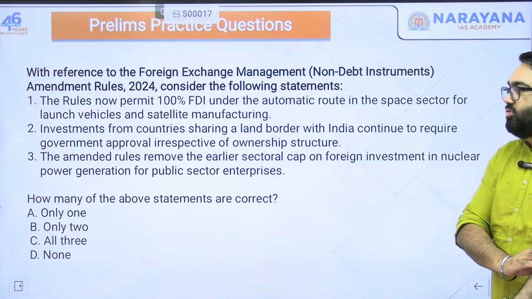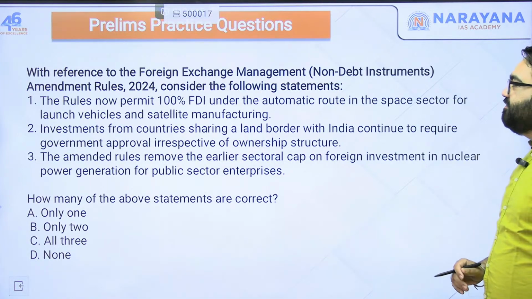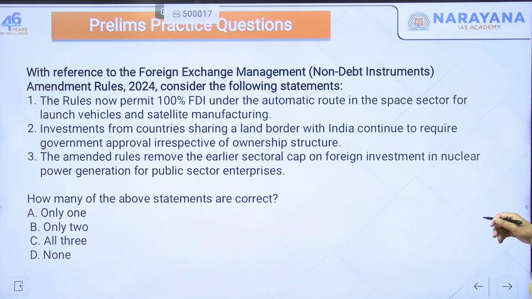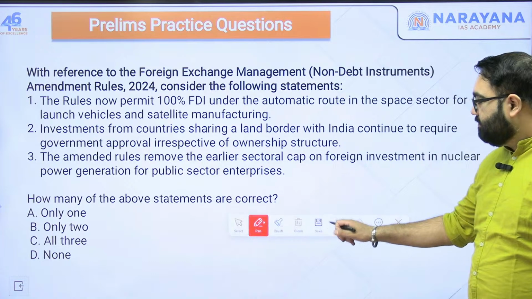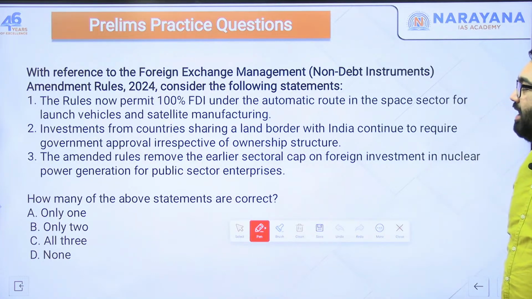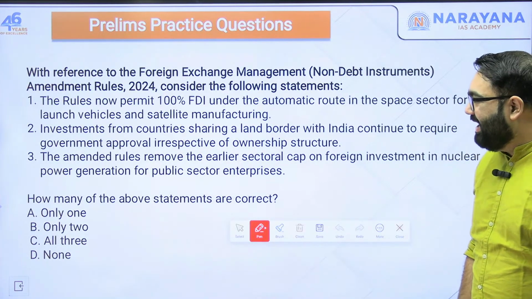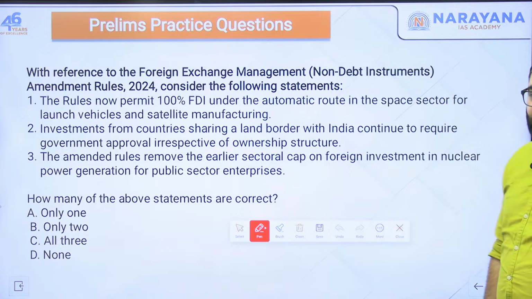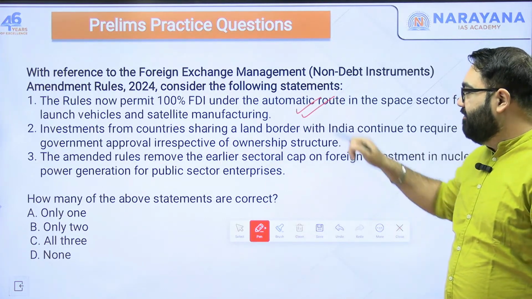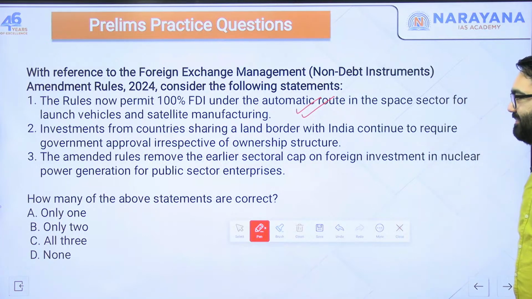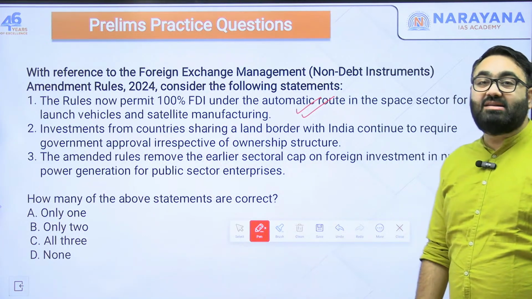All right then. So the question is, with reference to foreign exchange management, that is the Non-Debt Instrument Amendment Rules of 2024, consider the following statements. Number one, the rules now permit 100% FDI under the automatic route in the space sector for launch vehicles and satellite manufacturing. Is it correct? Think about it. That is correct. Now we do have 100% FDI for the space sector also, for launch vehicle and satellite manufacturing as well.